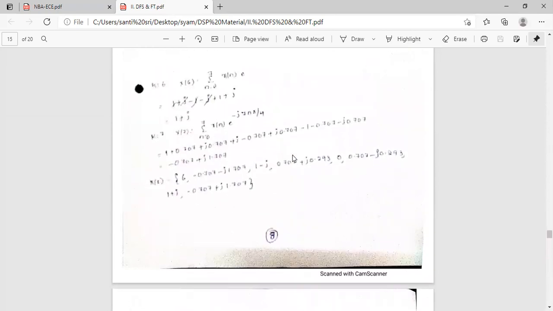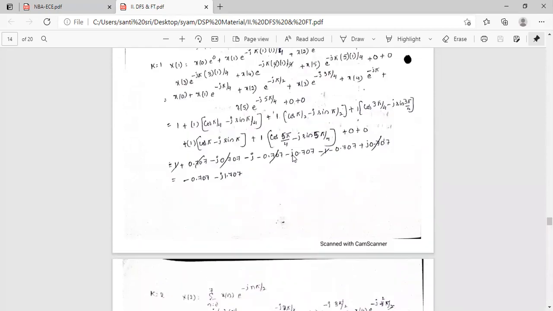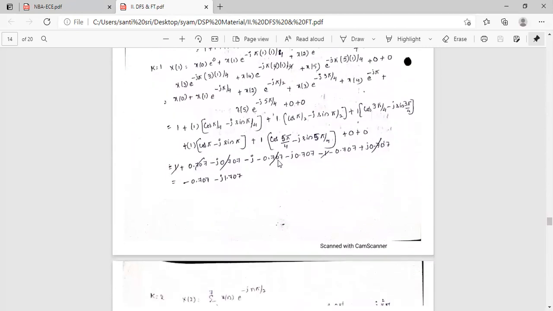Find the 8-point DFT of the sequence x of n equal to 1 1 1 1 1 1 0 0. By using this formula you can find the DFT, and the IDFT also you can calculate.